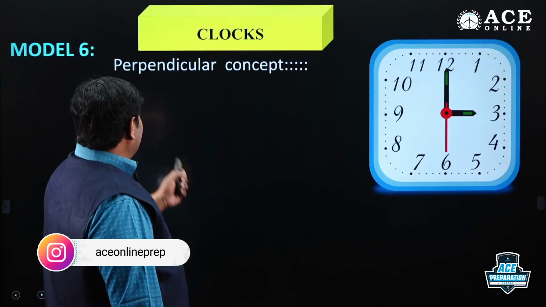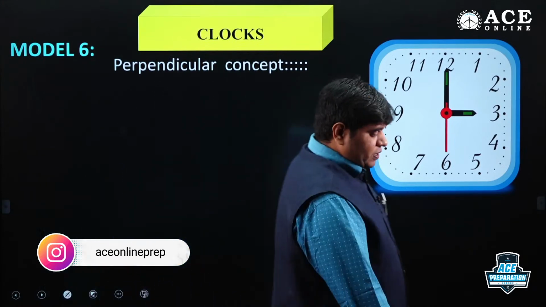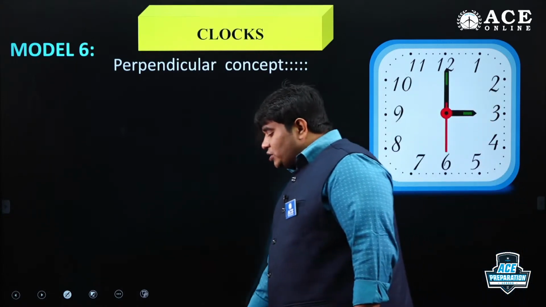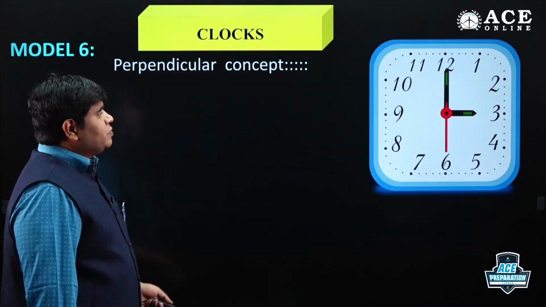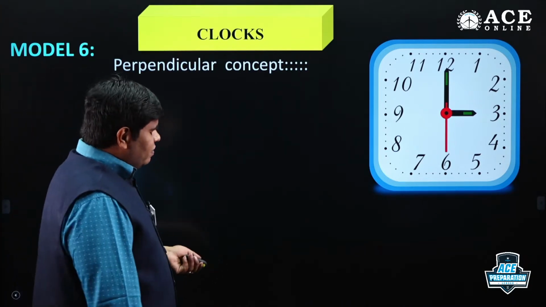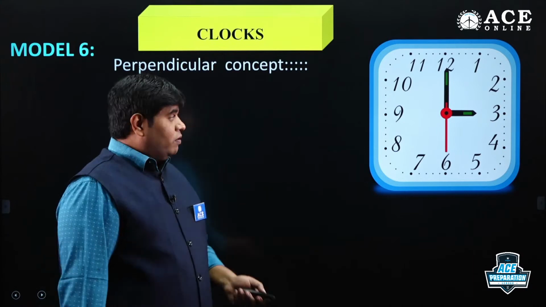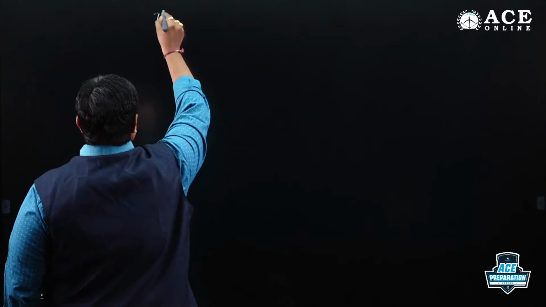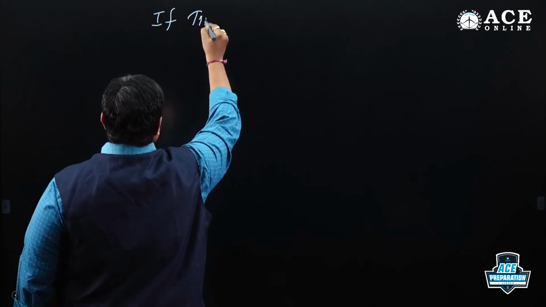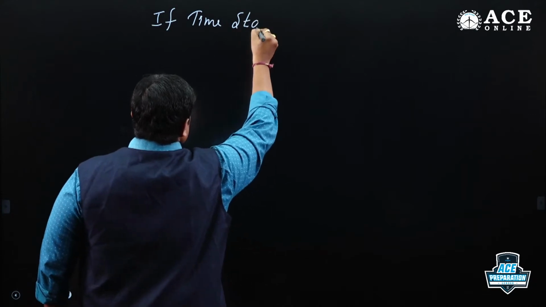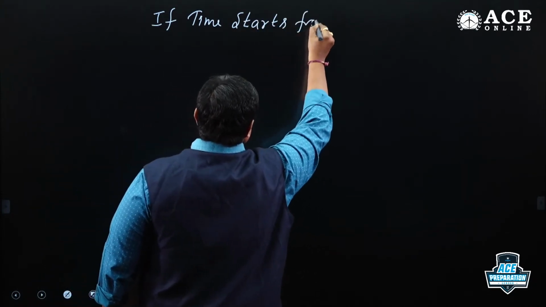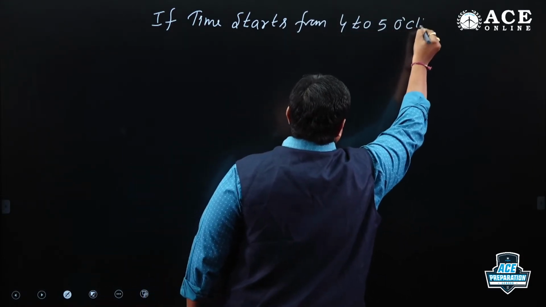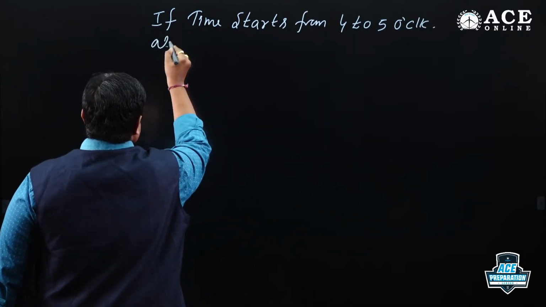Next, the last concept: the perpendicular concept. If time starts from 4 to 5 o'clock, at what times do the minute hand and hour hand form 90 degrees? That is the problem.